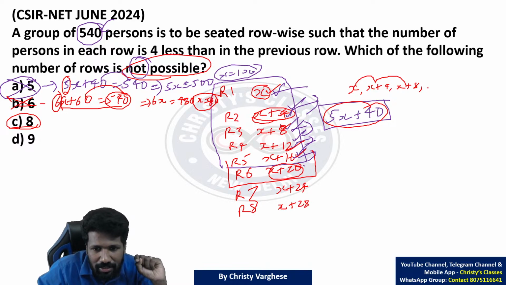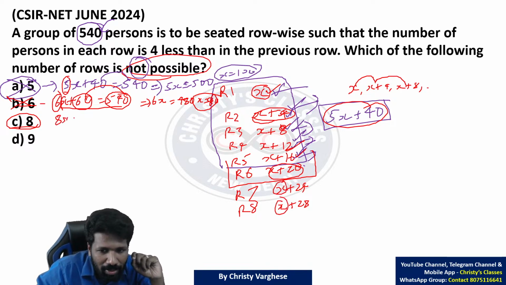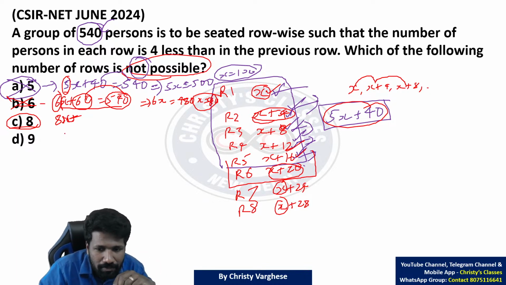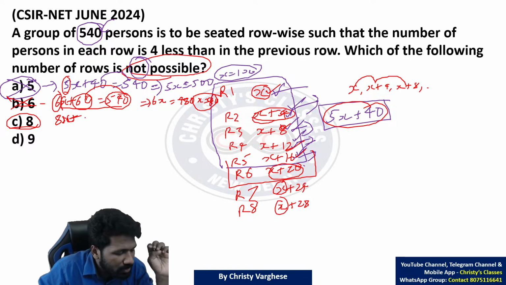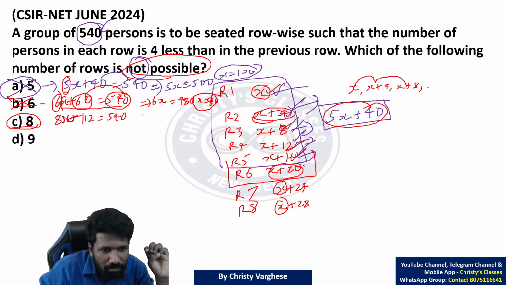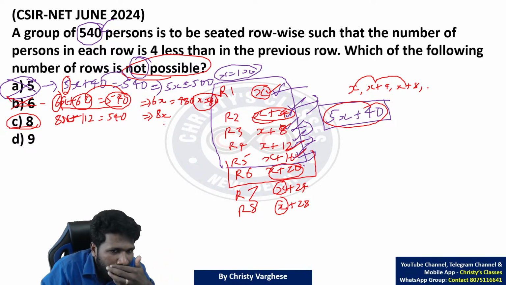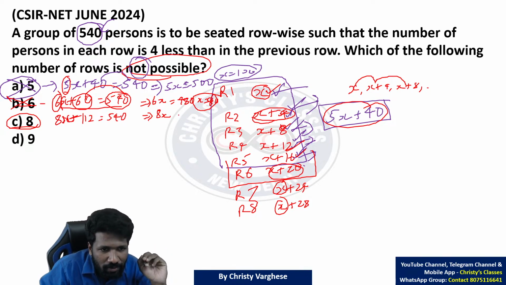That means 6x plus 60 already there, plus 2x means 8x, plus 24 plus 28. 24 plus 28 क्या है? 52. तो 52 add किया तो 52 plus 60, 112 मिलेगा. 112 is equal to 540 means 8x is equal to 540 minus 112. 540 minus 112 is 428.